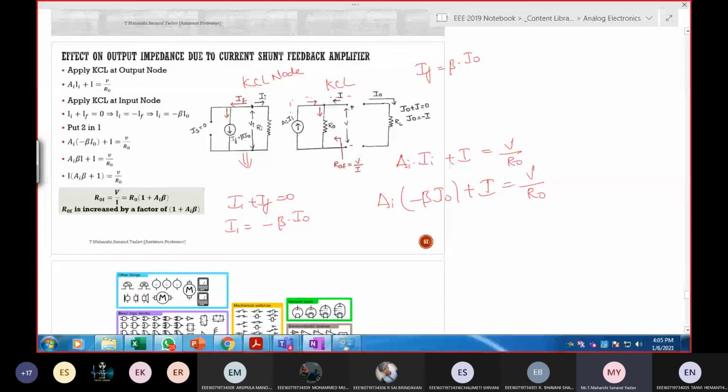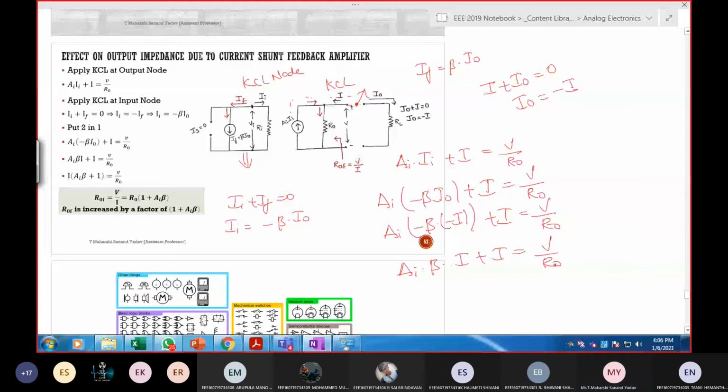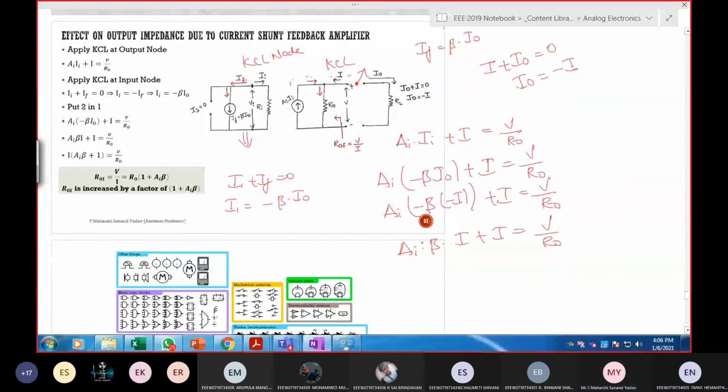See here, if these two are connected together and you apply KCL, both are leaving, so I plus I naught is 0. So I naught can be written as minus I. Substitute here: this becomes AI into minus beta into minus I is equal to V by R naught. Minus into minus becomes plus, so AI into beta I plus I is equal to V by R naught. Taking I common, I times 1 plus AI beta is equal to V by R naught.